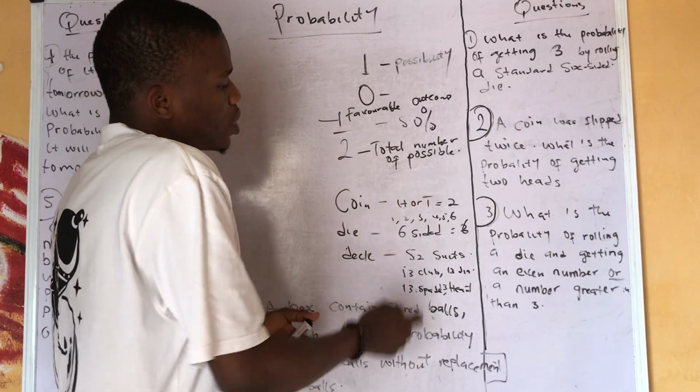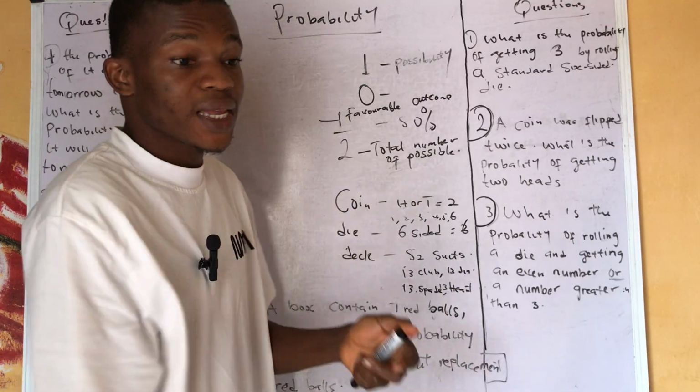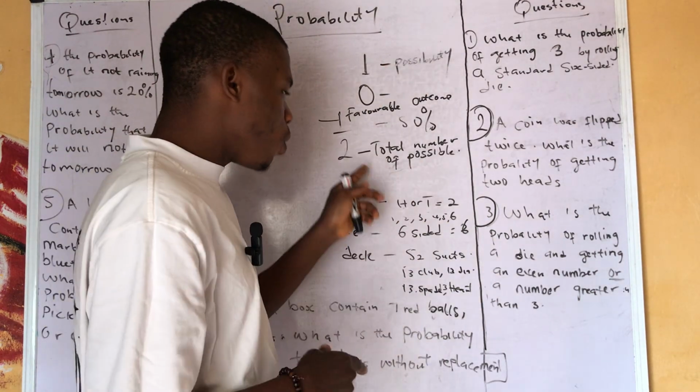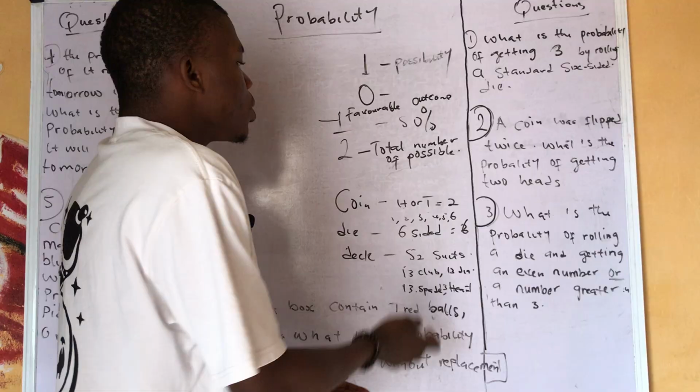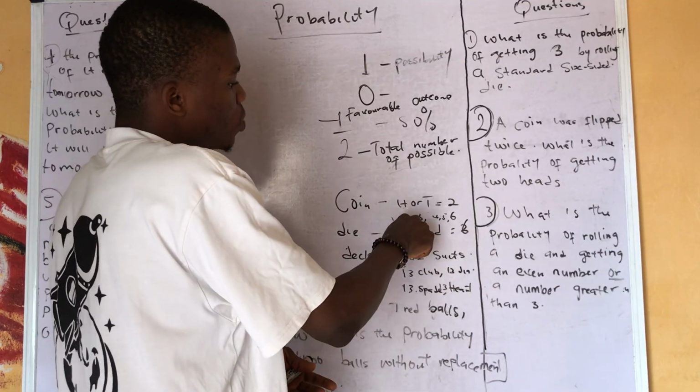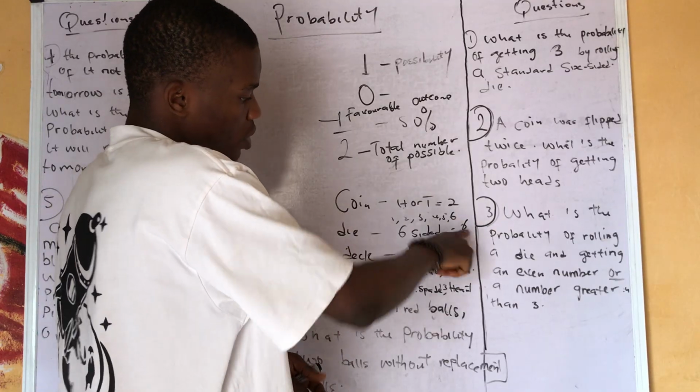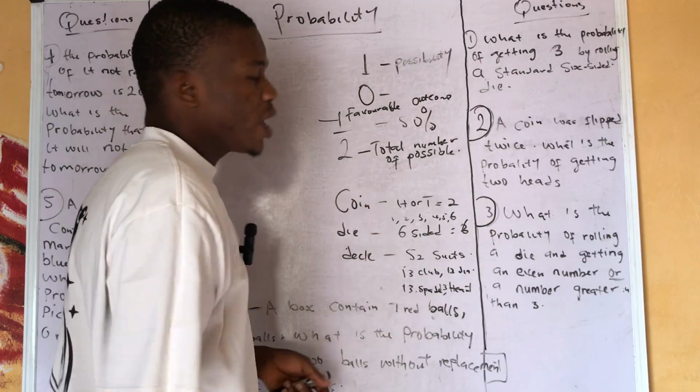that gives us two. Now, if you roll a die, you either have one, two, three, four, five, or six. If you roll a die and you have three, the favorable outcome was three, while the possible outcome was six. The same thing applies with a deck of cards, and so on and so forth.